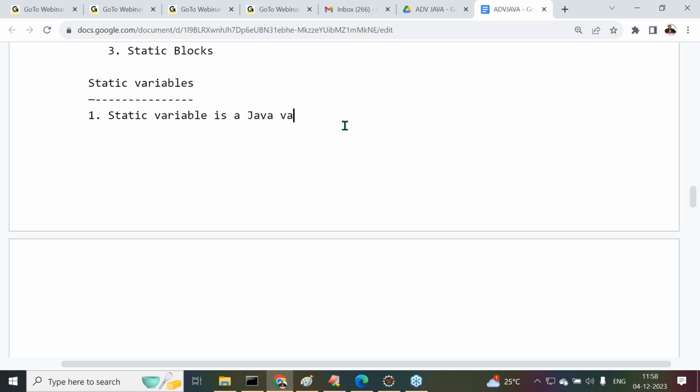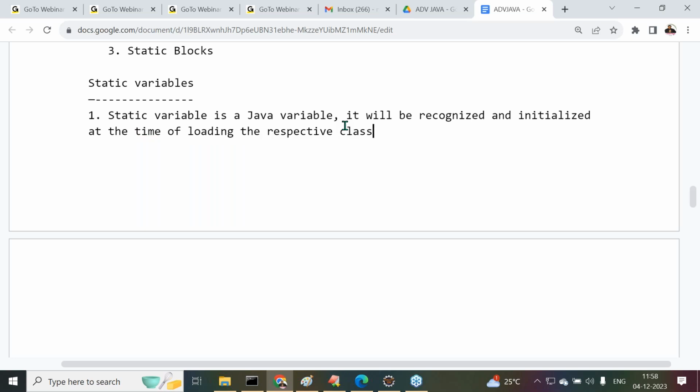A static variable is a Java variable. It will be recognized and initialized at the time of loading the respective class bytecode to the memory. Whenever the class bytecode is loading, by that time only static variables are recognized and initialized.